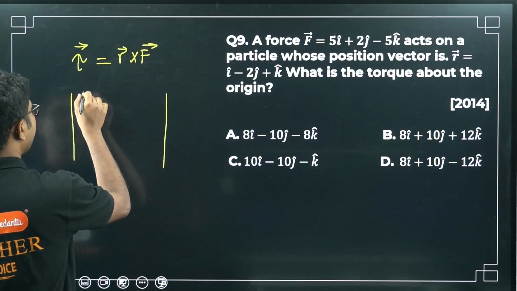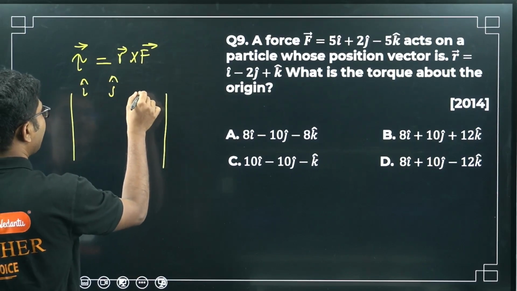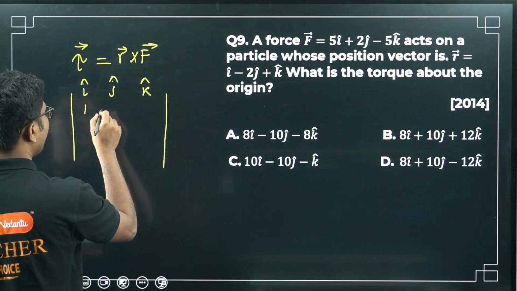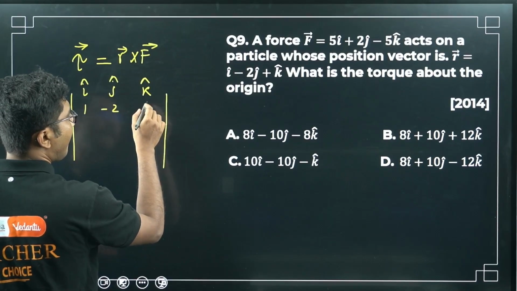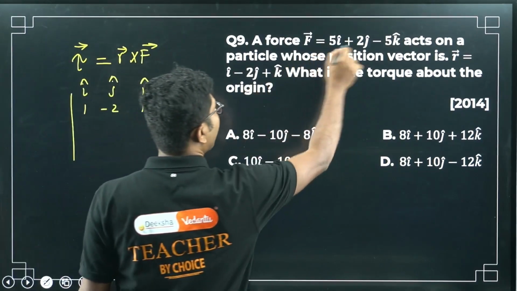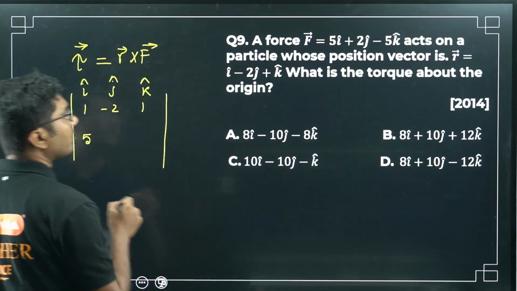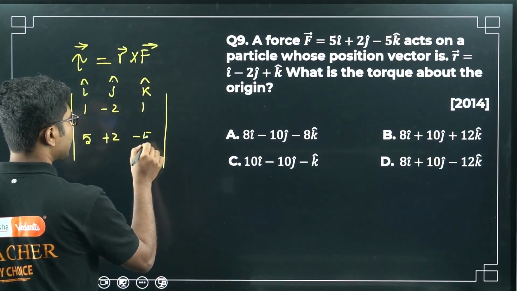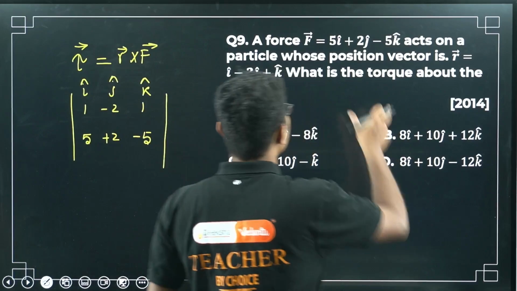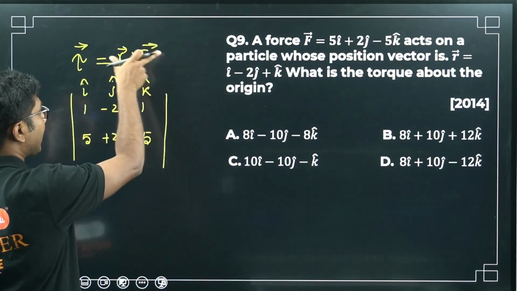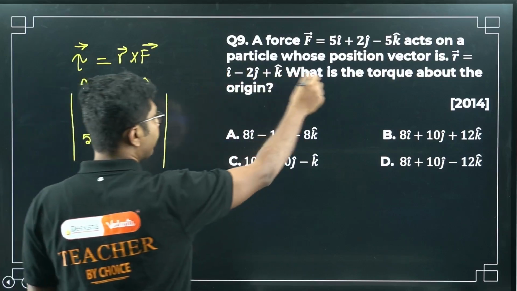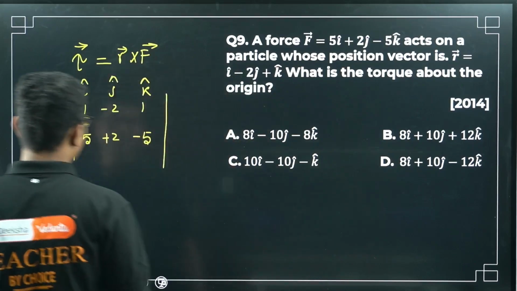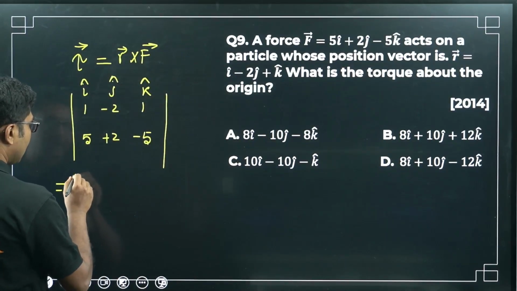So what is R cross F? We know that cross product can be written like this: I cap, J cap, K cap. R is 1, minus 2, plus 1, and F is 5, 2, minus 5. If you want a detailed video about cross product, don't forget to mention that in the comments. I will do it. I have already explained it once. This is a simple determinant. First you write I cap, J cap, K cap, then the components of the first vector in that order, then the components of the second vector in the same order, and then you find the determinant.